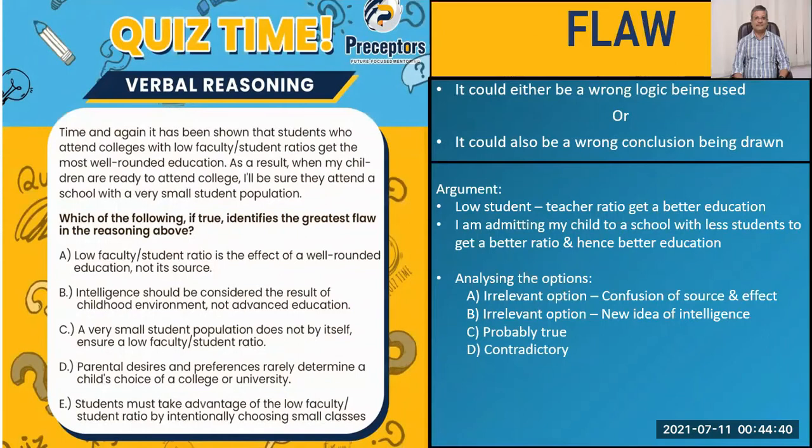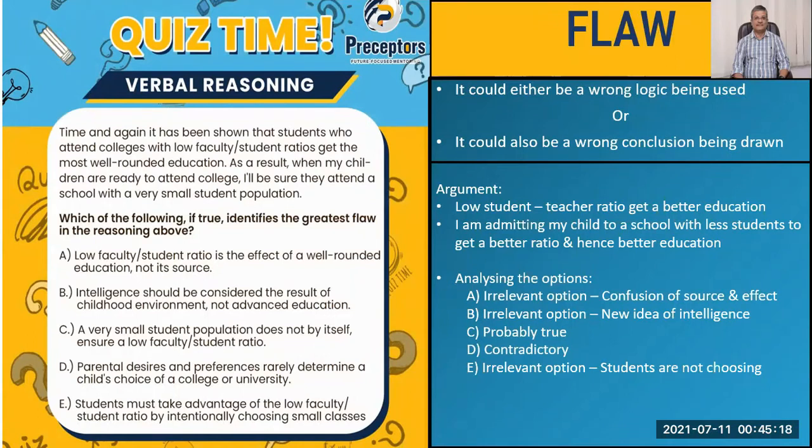Parental desires and preferences rarely determine, which is a contradictory statement. The parents here are actually deciding where their children are going, right? So D is definitely contradictory. And let's look at E. Students must take advantage of the low faculty student ratio by intentionally choosing small classes. Irrelevant option because the students are not themselves choosing which class or college to go to. That is not in their hands. That is being decided by the parents. So E is again an irrelevant option.